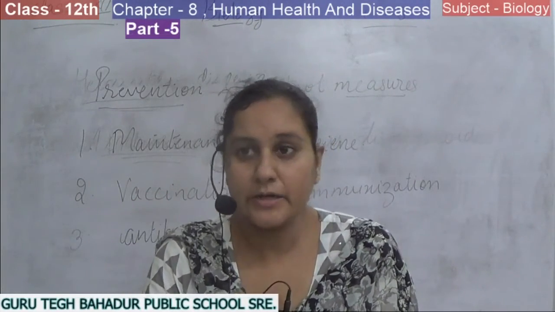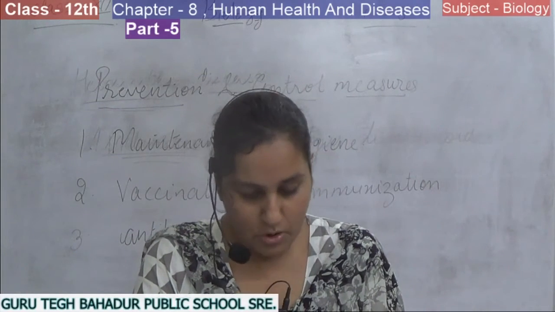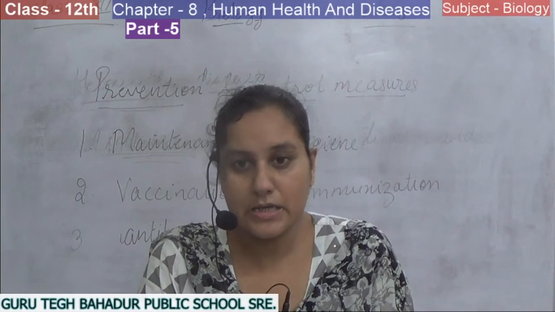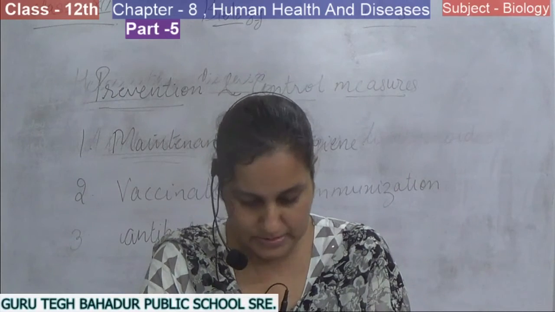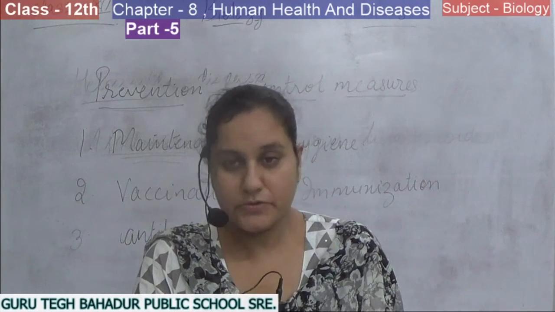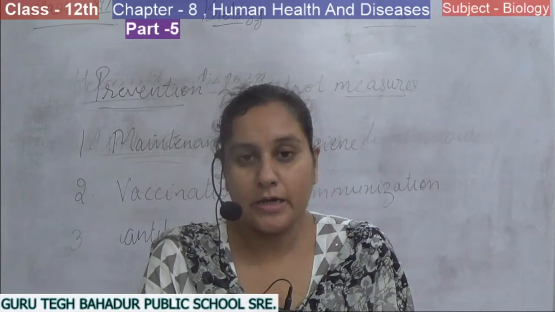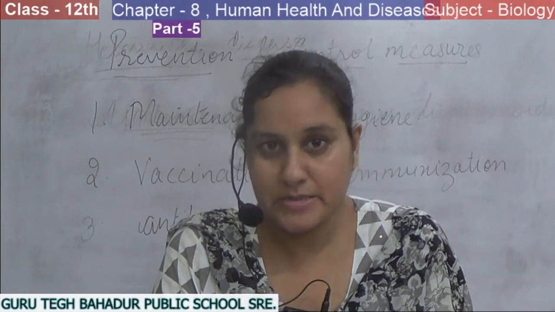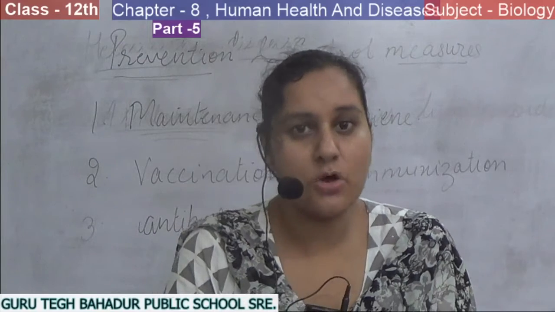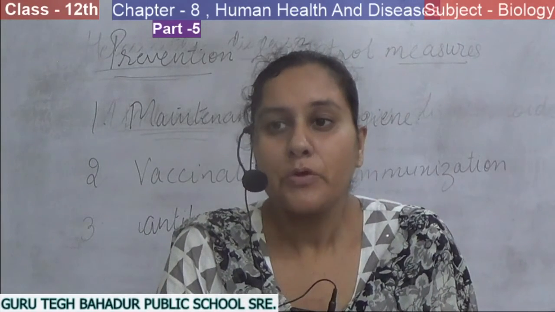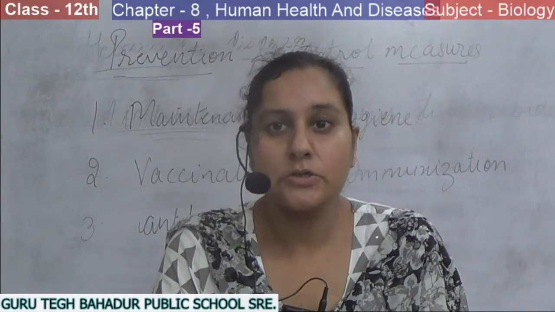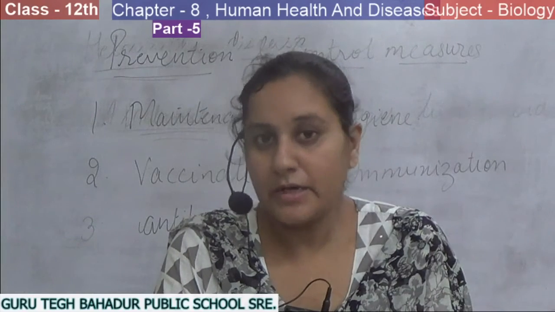So let's revise the prevention and control of infectious disease once again. Firstly, we can control it by the maintenance of hygiene, either public hygiene or personal hygiene. Then in the case of airborne disease, we can avoid close contact with the infected person. In case of vector-borne disease, we can eradicate and control the vectors in different ways.